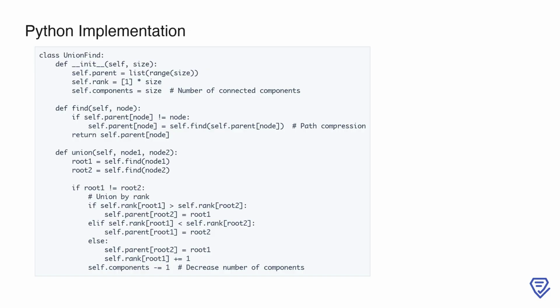Then, the union method is defined to merge two sets. It uses the find method to get the roots of the nodes, and if the roots are different, it attaches the smaller rank tree under the larger rank tree to keep the structure balanced. If the ranks are equal, one root is chosen arbitrarily, and its rank is incremented. Finally, the number of components is decremented whenever two sets are successfully merged.